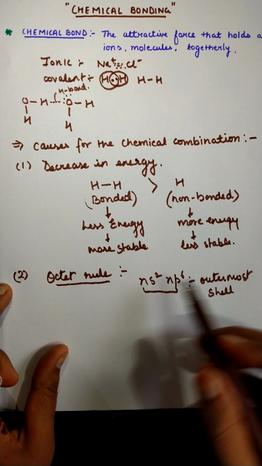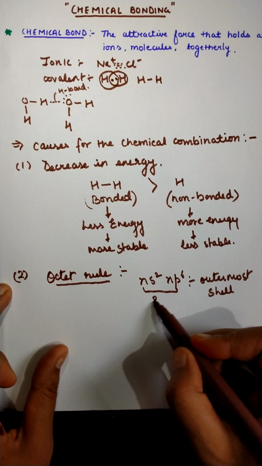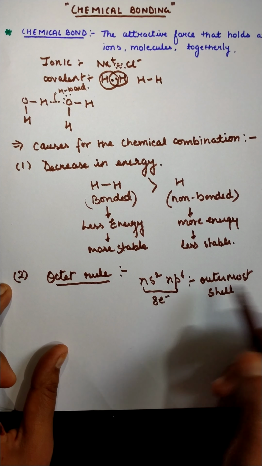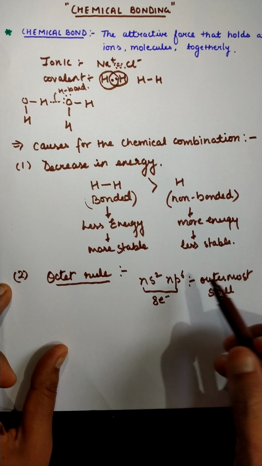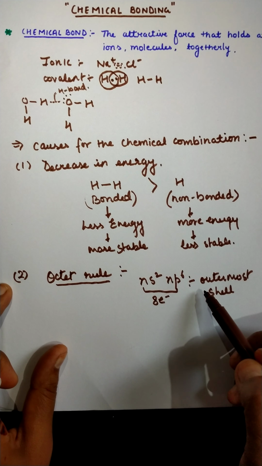If any atom has this configuration, that means it has overall 8 electrons in its outermost valence shell, and in that case the atom will be more stable.